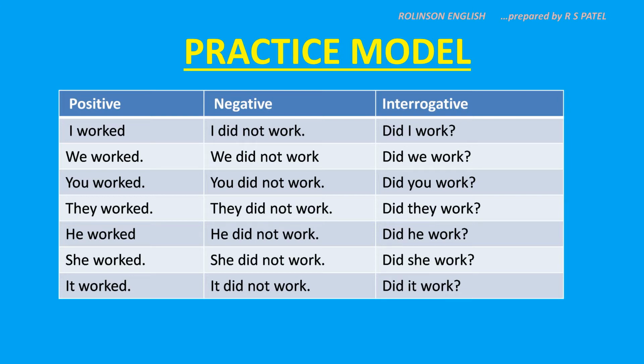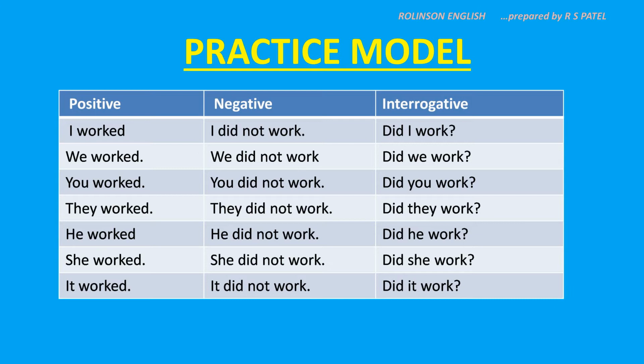In negative, did not. See, I did not work, not worked, because the rule says that when did is there, V2 will change into V1. So accordingly, we did not work, you did not work, they did not work, he did not work, she did not work, it did not work.